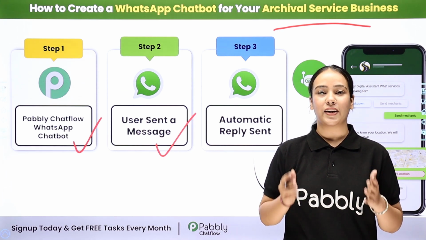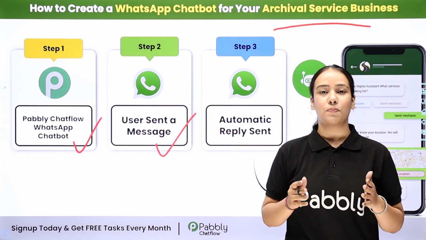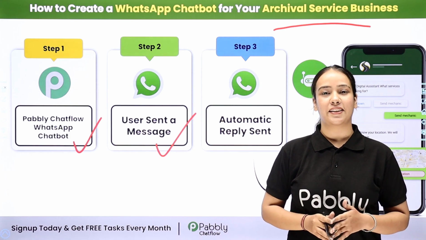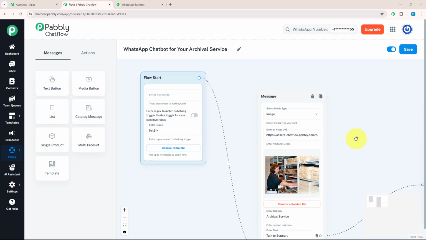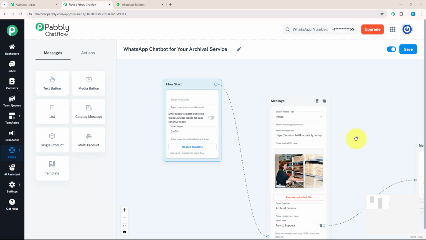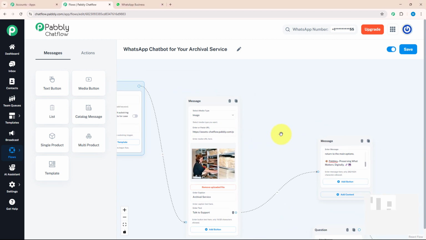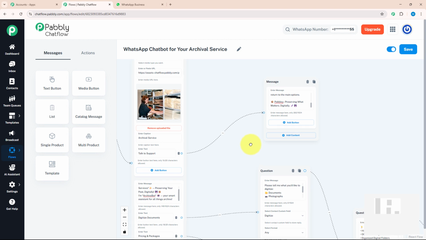If you want to know how to create this amazing chatbot for your own business, then let me take you to my screen. Welcome to my screen. In this video, I will show you how to create a WhatsApp chatbot using Pabbly Chatflow. This chatbot will automatically respond to people's inquiries, collect their details and guide them through the inquiry process. So let's get started. As you can see, I have already built this chatbot using Pabbly Chatflow. Let me show you its real-time working.